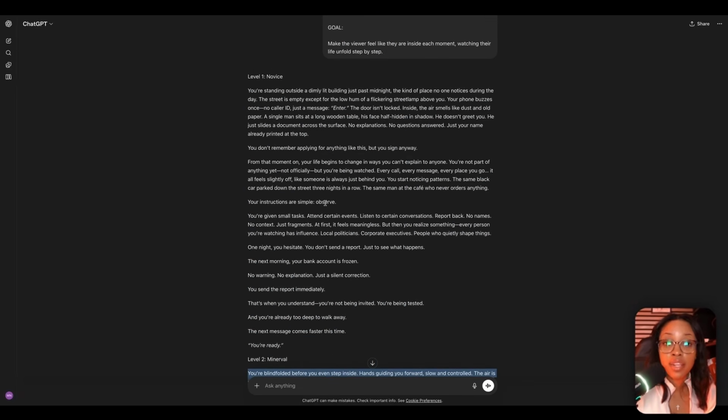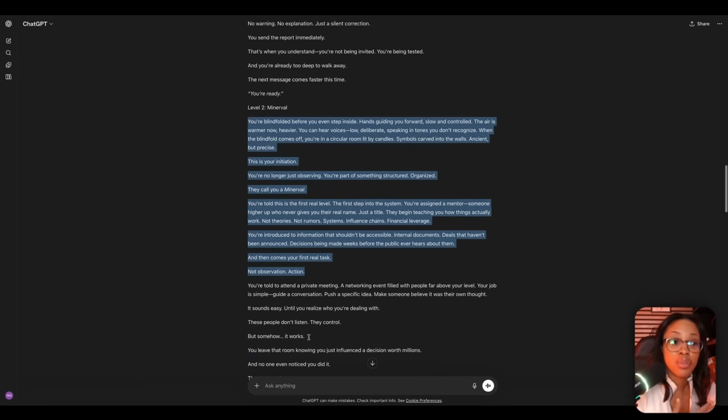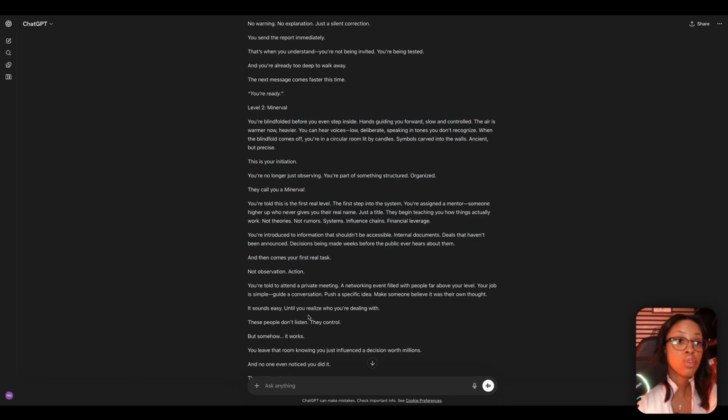Once you have your script generated, you want to go through your script and make sure it is what you want, and edit anything. If you feel like certain sections are too short or too big, you could actually just go to GPT and say expand on level 2 or make level 3 tighter, add more levels, whatever you want in your scripts. You can't just take what GPT gives you, because what you don't want to do is just keep the same exact bare minimum script that everybody else gets.